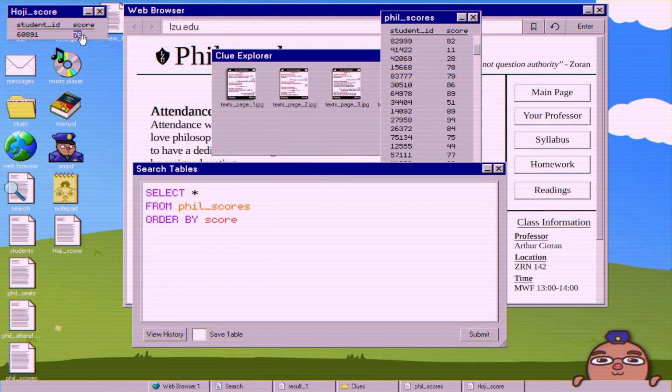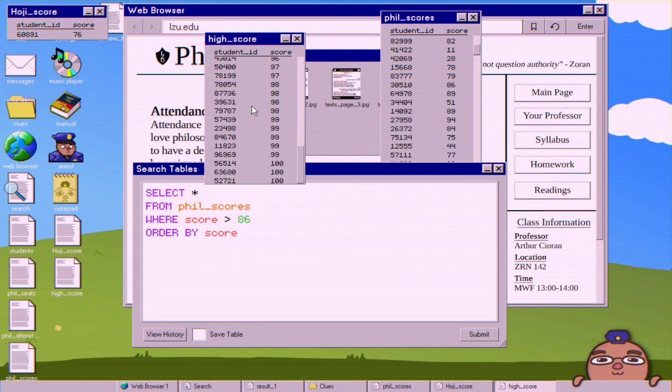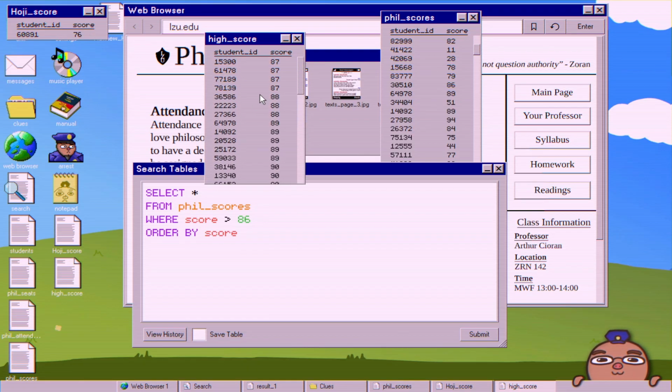So then that means that 10 plus 76 is 86, so the highest score someone would have to get is 87. And you can do greater than 86, because again, if you just do the greater than less than, it doesn't include the number. You can do greater than or equals to 87, etc. A couple ways to do this. But I've just relabeled this high score. And now we have a list of people here who could have scored higher than both Hoji and the suspect combined.